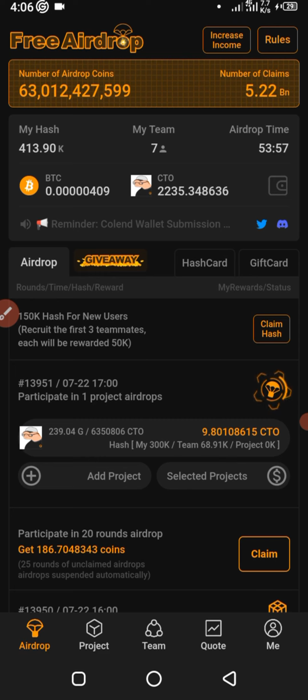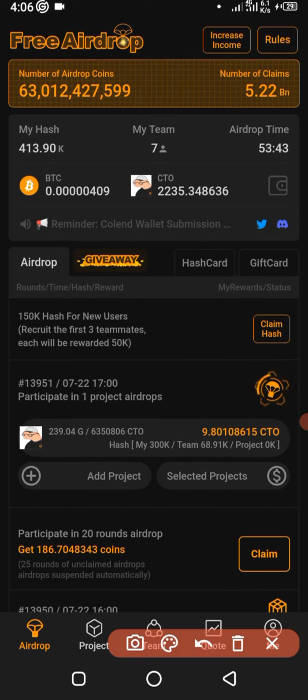The next thing you can do to increase your hash is by gift cards. We come to the gift tab here, the gift card tab.